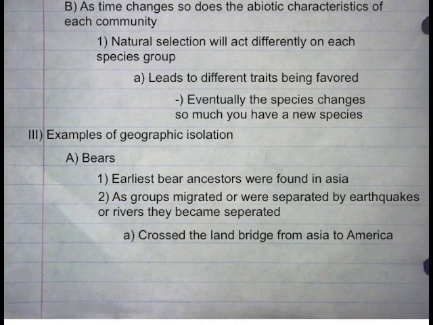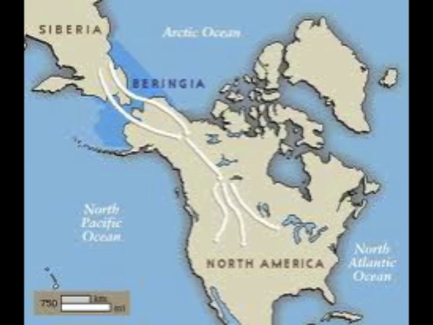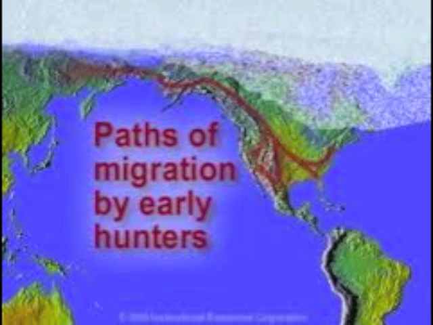Across the land bridge from Asia to America. The Bering Strait is part of the world with that small area between Alaska and Russia. During the times of the Ice Age, it was a solid landmass allowing organisms to pass freely from Russia to Asia. It is hypothesized that the bears followed this pattern, crossed over the land bridge, and into the new world of America and South America. However, as the ice began to recede, the land bridge melted, thus isolating the bears.